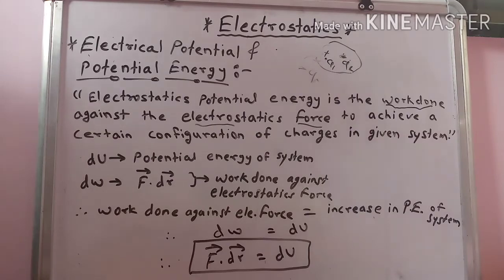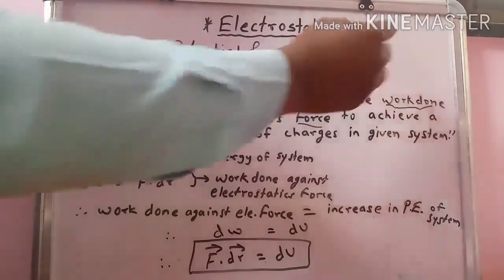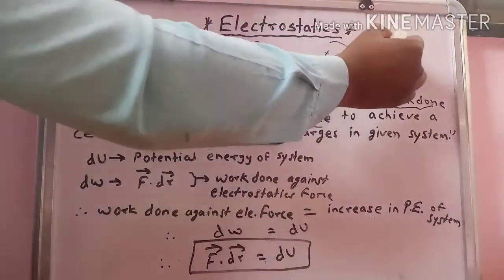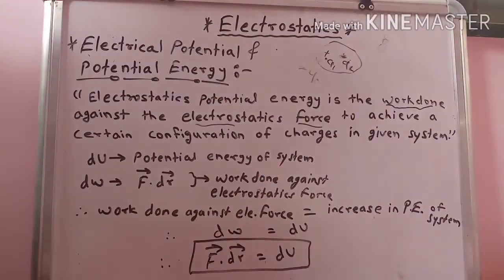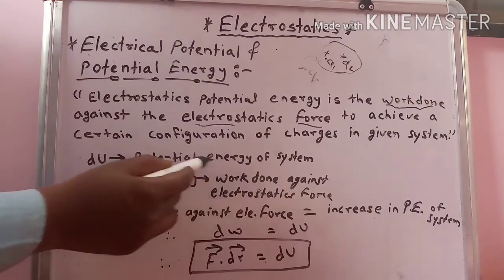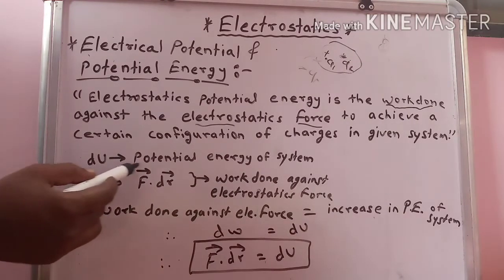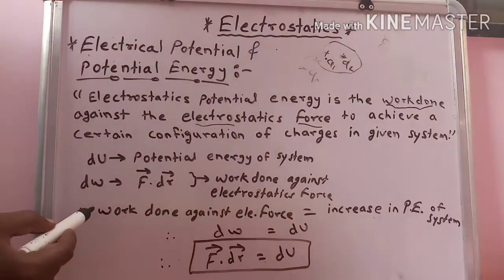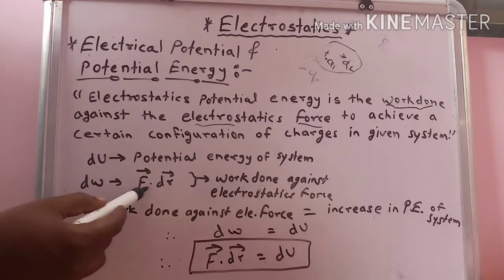Consider a positive charge Q fixed at some point in space. For bringing any other positive charge close to it, work is necessary, and this work is equal to the change in the potential energy of the system. Here we denote the potential energy of the system by dU, and dW is the work done.